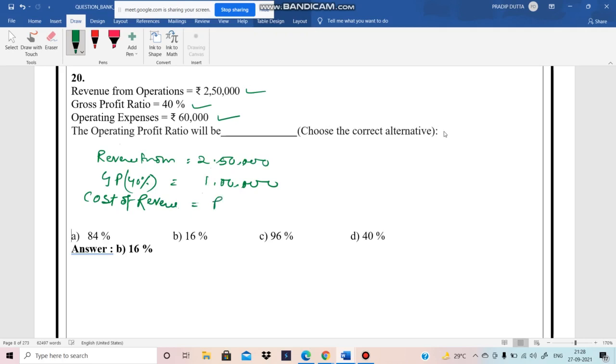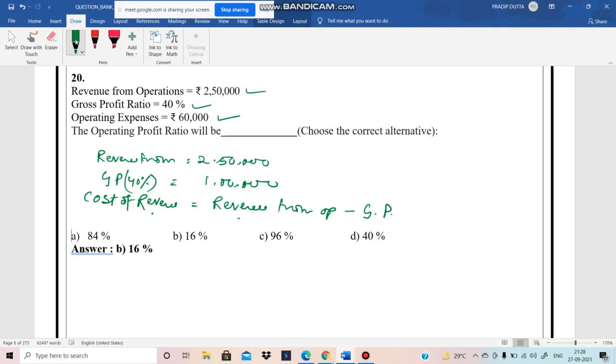We know that revenue minus cost of revenue equals GP.